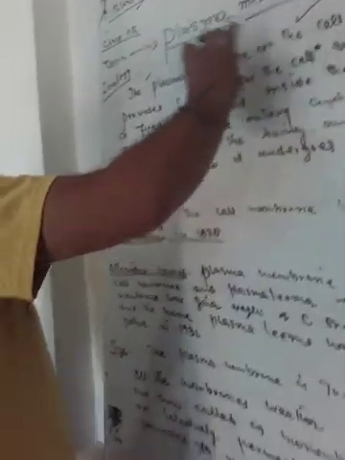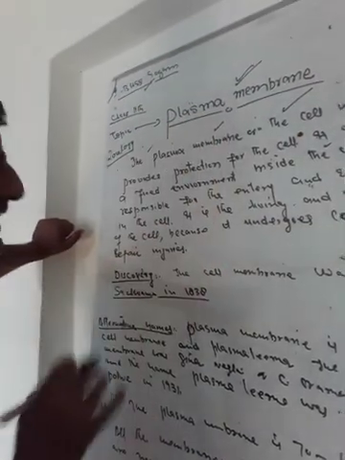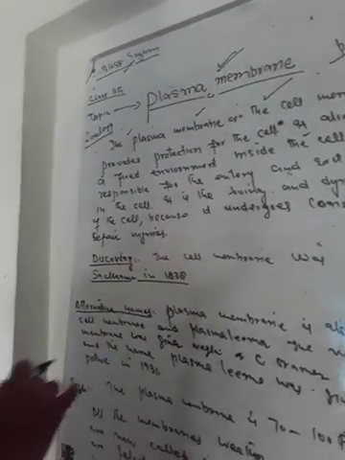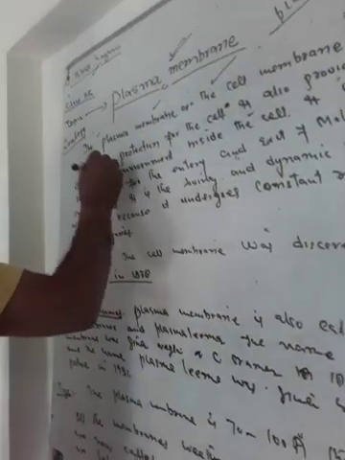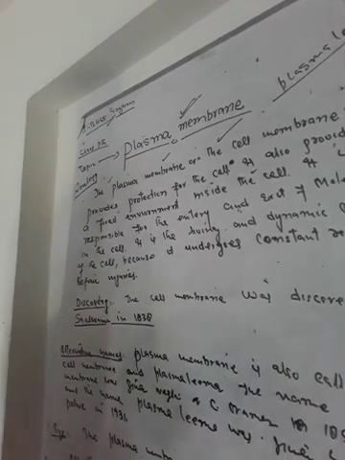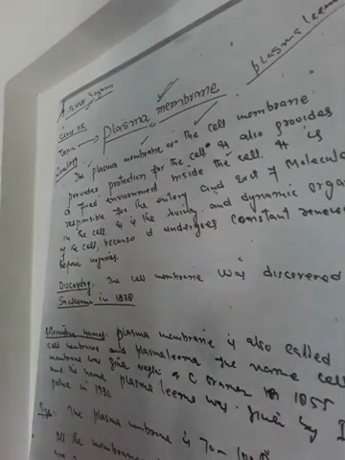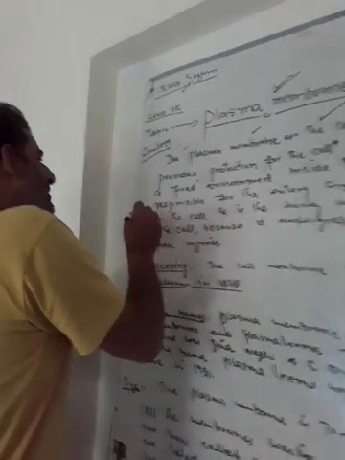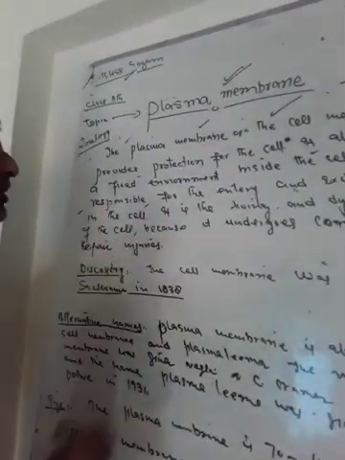That is the first point: it provides a complete protection for the cell. And the second point of the plasma membrane is that it also provides a fixed environment inside the cell. Then the third point is that it is responsible for the entry and the exit of the molecules in the cell. That is the most important, that nothing can come out and enter the cell without the permission of this plasma membrane. This is the fourth point.